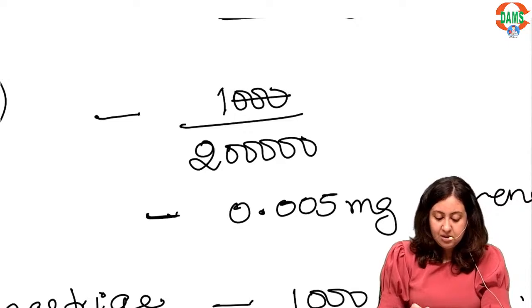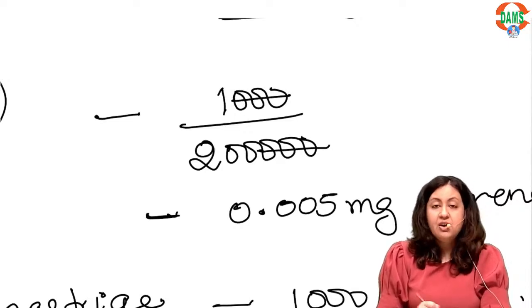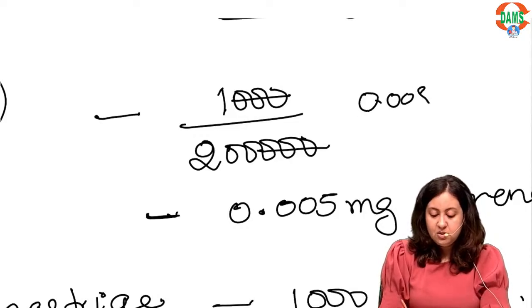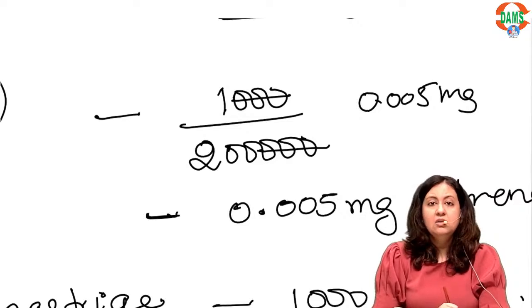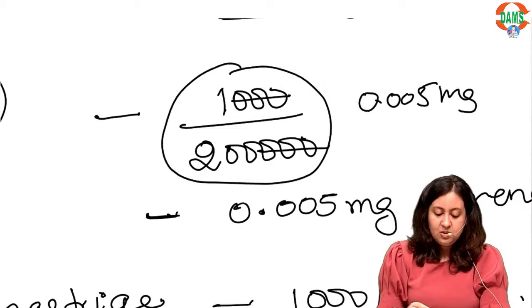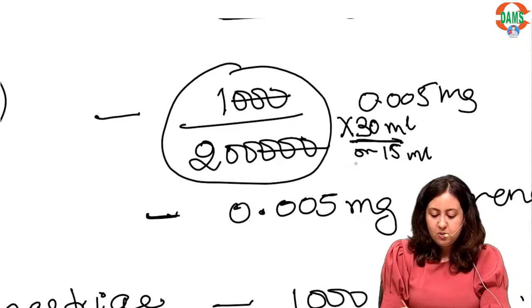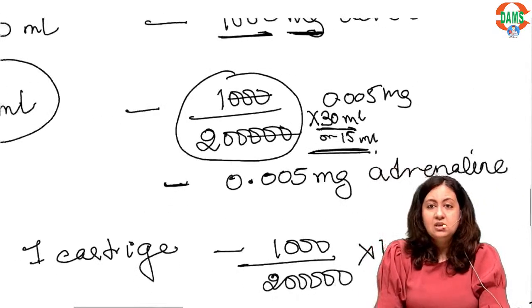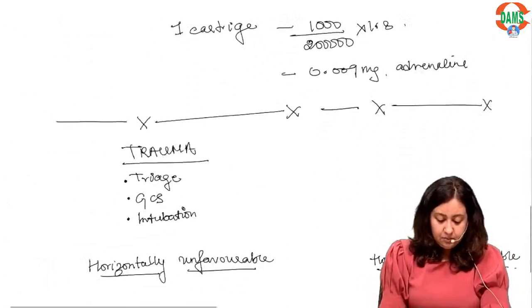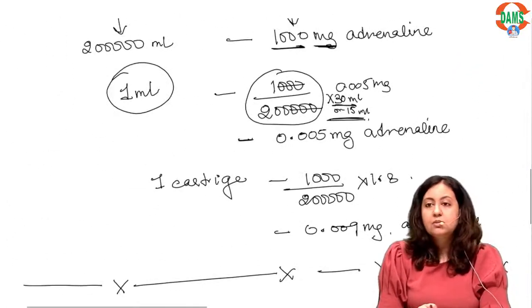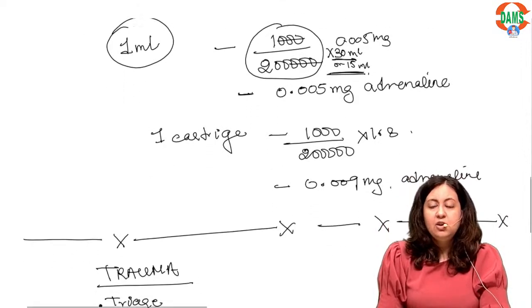This is basic mathematics calculation. 1 divided by 200, it comes out to be 0.005 mg. And once you have this, if you are asked how much adrenaline is present in 30 ml, you can multiply by 30 or 15, whatever is asked in your question. Alright, is it clear? I hope the numerical is clear now.